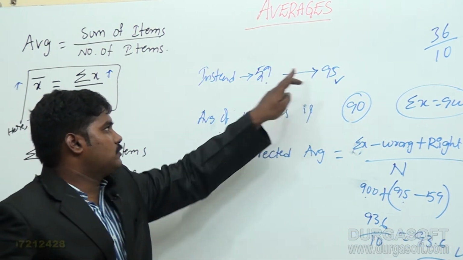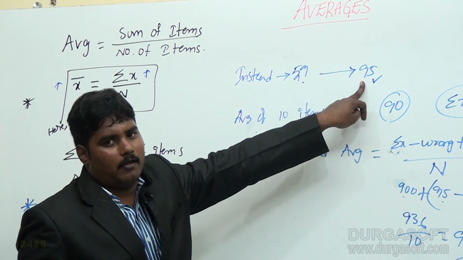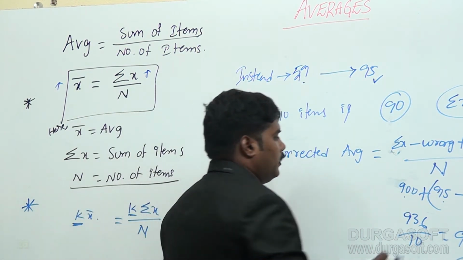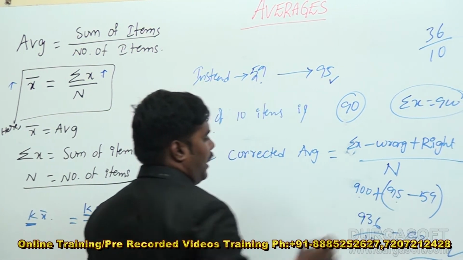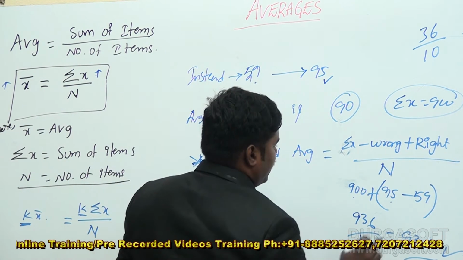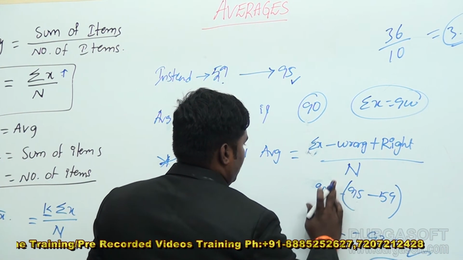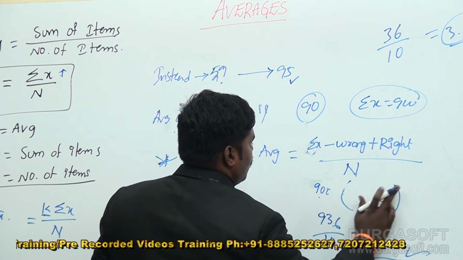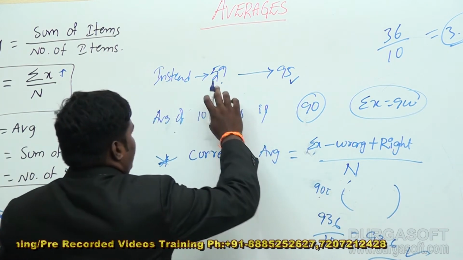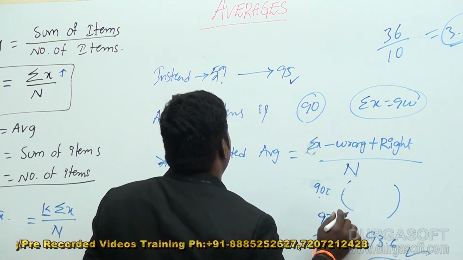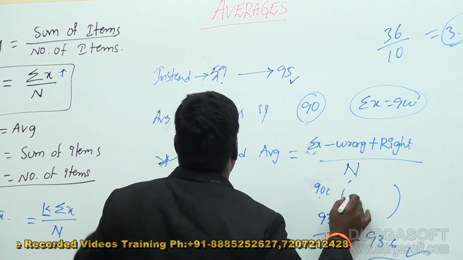Instead of 59 he placed 95. So remove the wrong item first and add the right item. Here the wrong item is 95 and the right item is 59.